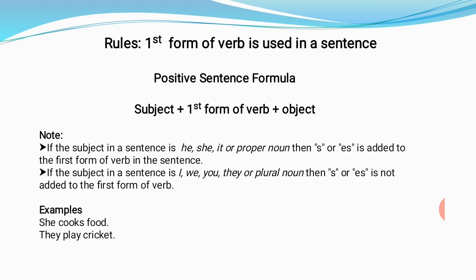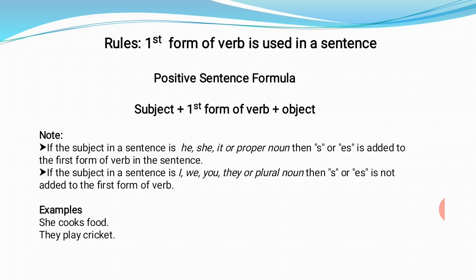Okay, now note, children, that if the subject in a sentence is he, she, it, or a proper noun, then s or es is added with the first form of verb in the sentence. So in present indefinite tense, we use the first form of verb, but if the subject is he, she, it, or a proper noun, then s or es is added with the first form of verb. And if the subject is I, you, we, they, or a plural noun, then s or es is not added.